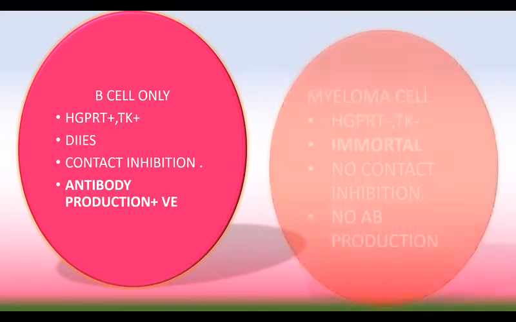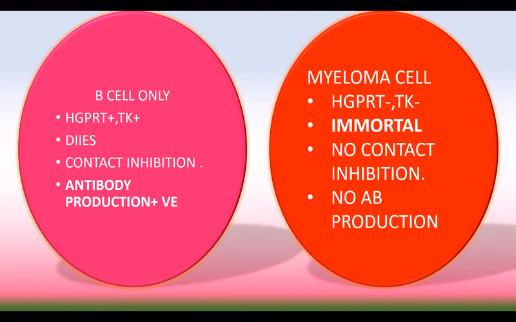B cell has the property of antibody production, whereas myeloma cell is HGPRT negative and TK negative. That is, it cannot produce these two enzymes, and it is immortal in nature because it is a cancer cell, and it has no contact inhibition. It means it can overlap among themselves and grow, and it has no antibody production.